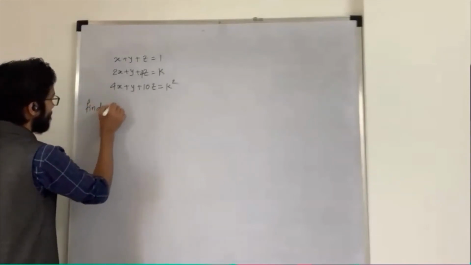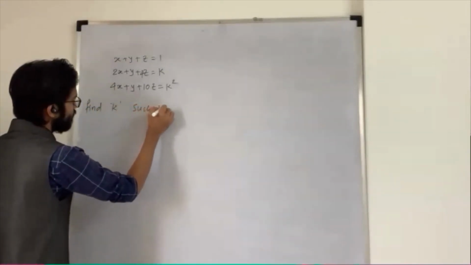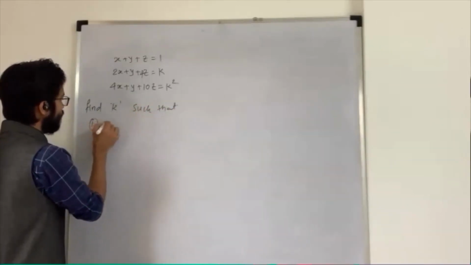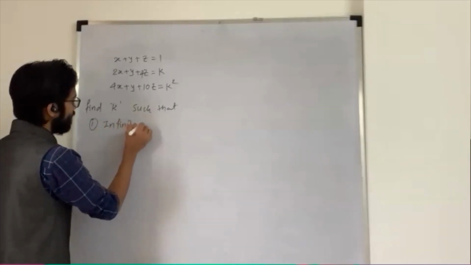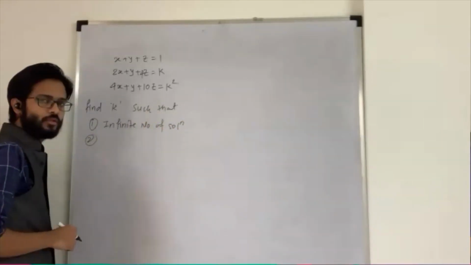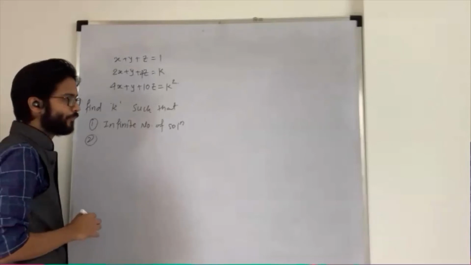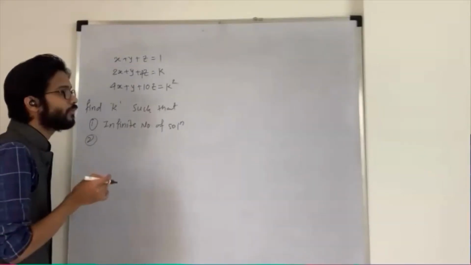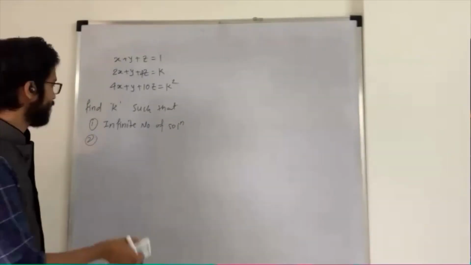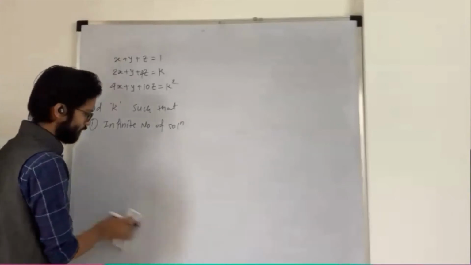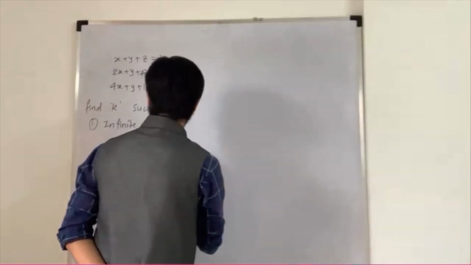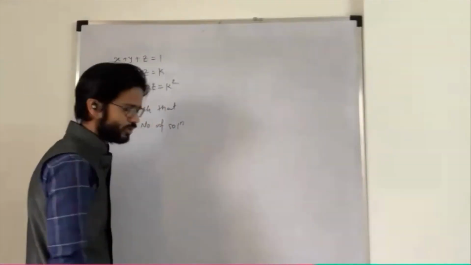Find k such that the equations have an infinite number of solutions and find its solution. Only the infinitely many solution case, and hence find the solution. Only one case is there. No problem. So interesting question, a little bit twisted, but in mathematics you always get such kinds of questions.